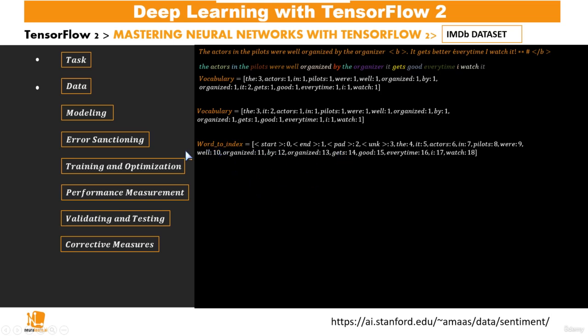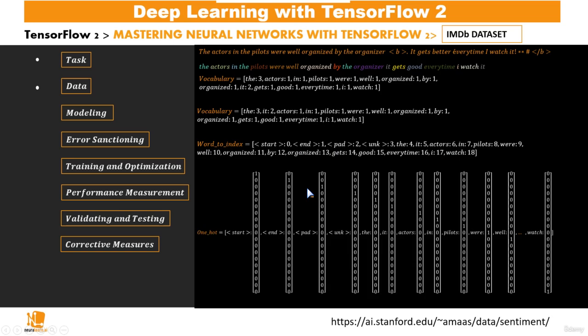And also we could create an index to word dictionary, which is just basically done by swapping this term. So we have 0, which is the index now, which is mapped to start, and then 1 mapped to end, and so on and so forth. So basically that's it. Now from this, after creating this word to index dictionary, we have this kind of input, so we have the start, and then the end, the pad, the unknown, this UNK is unknown, the it right up to watch.